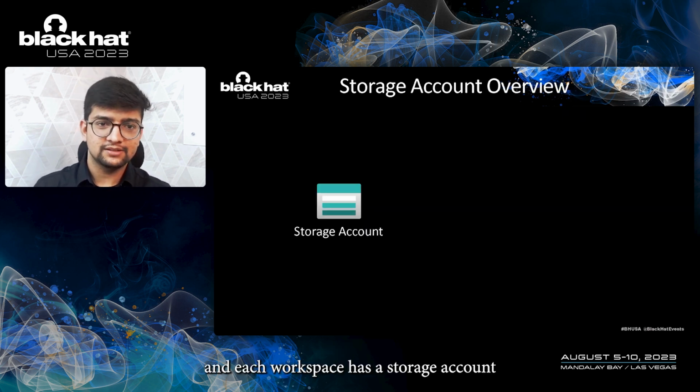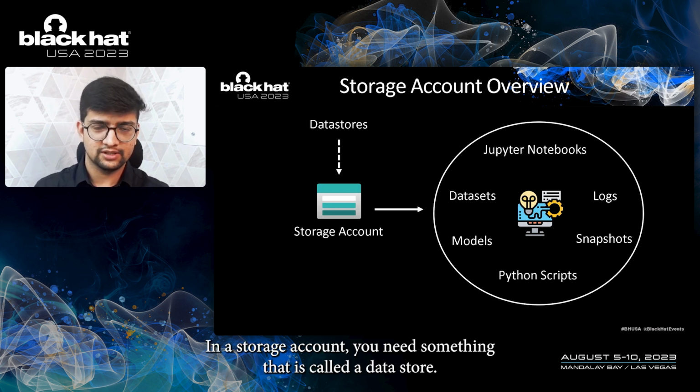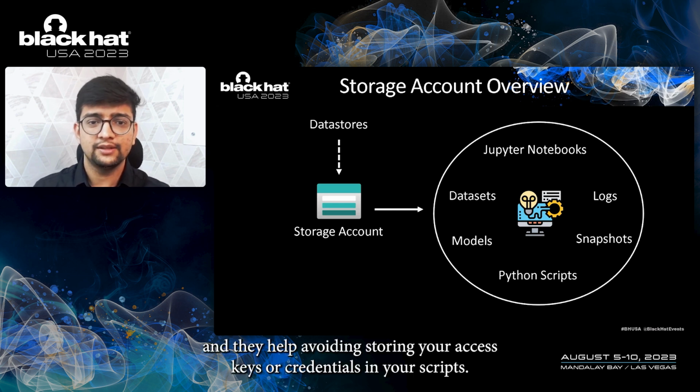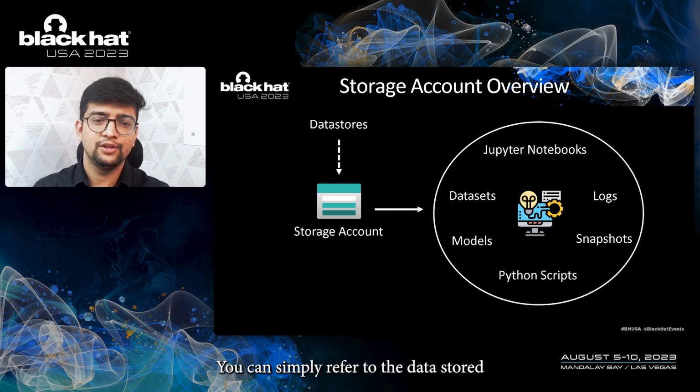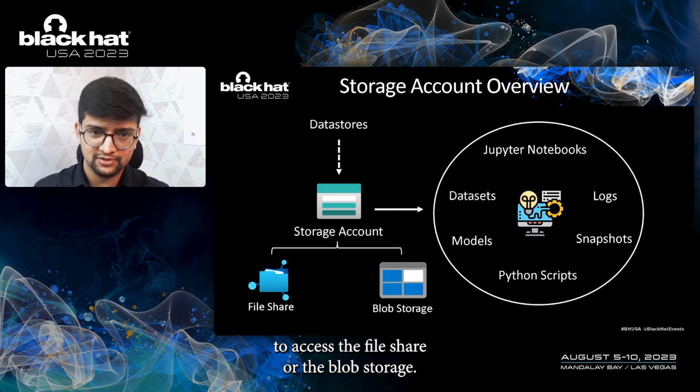And each workspace has a storage account which contains your machine learning related entities. To access data in a storage account, you need something that is called a data store. Data stores are basically a reference to a workspace's storage account, and they help avoid storing your access keys or credentials in your scripts. You can simply refer to the data store to access the file share or the blob storage.